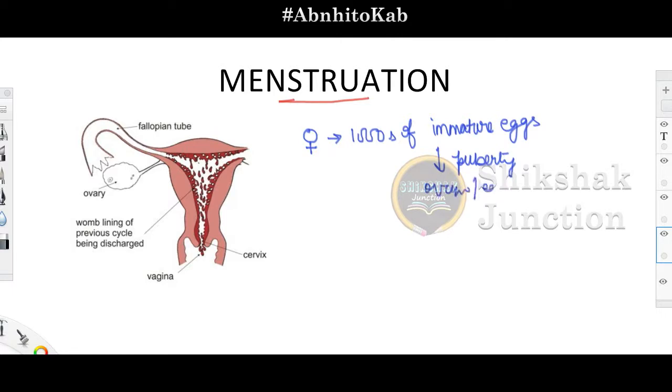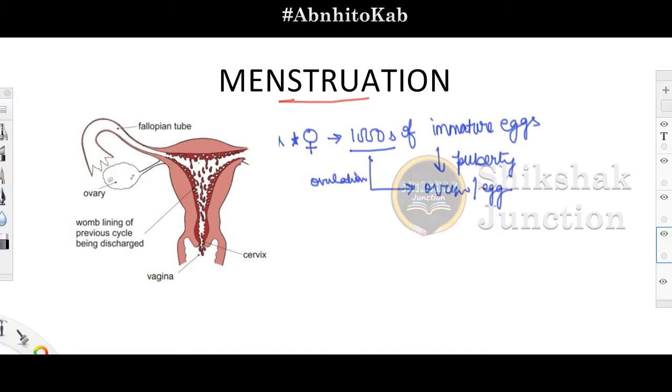or egg. This you have to make very clear in your mind, and this happens in case of females, not in case of males. Okay, when a girl child is born, by the age of puberty it begins to release the egg, but at the birth itself the system contains thousands of immature eggs. Now at the age of puberty, these immature eggs or immature follicles burst, which releases eggs or the ovum, and the process we all know is known as ovulation.